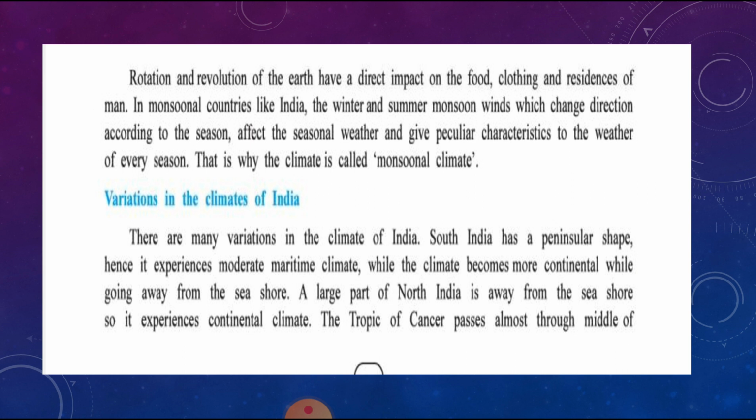Variation in the climates of India. There is a lot of variation in the climate of India. South India has a peninsular shape and hence it experiences a moderate maritime climate. We can see the variation in the climate in India. South India has a peninsular shape, and that's why it experiences a more moderate maritime climate.